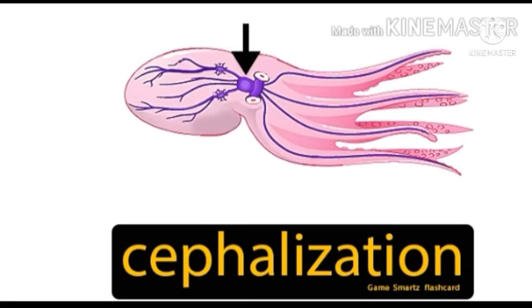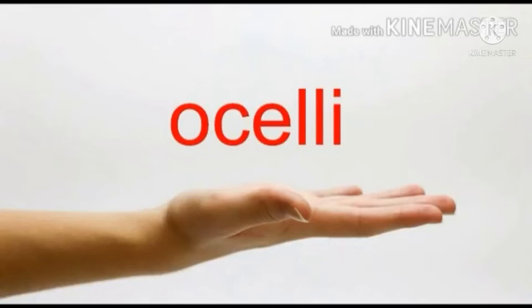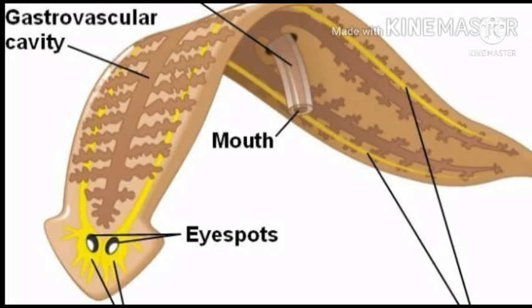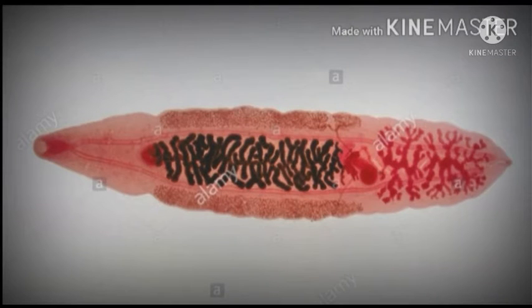Flatworms mark the beginning of cephalization. Cephalization is the development in the head region of light-sensitive organs called ocelli. For example, planaria have eye spots at the anterior end. Flatworms are mostly endoparasites of animals, including human beings.